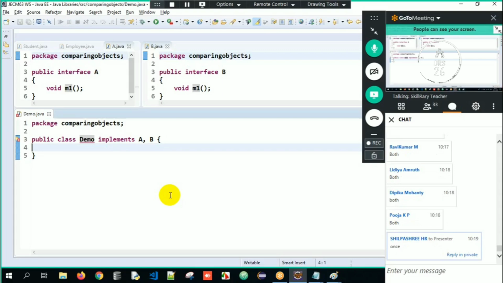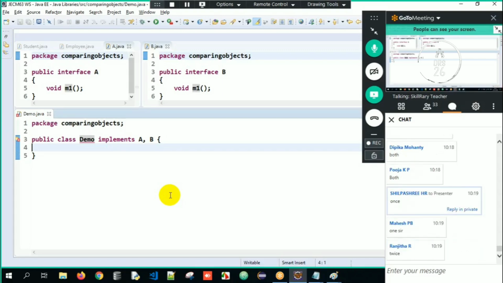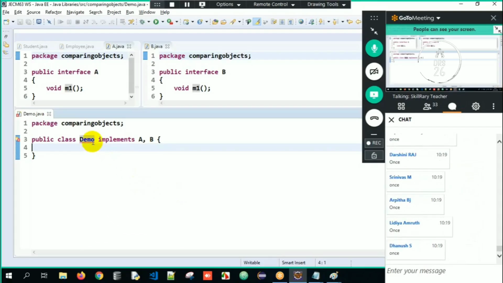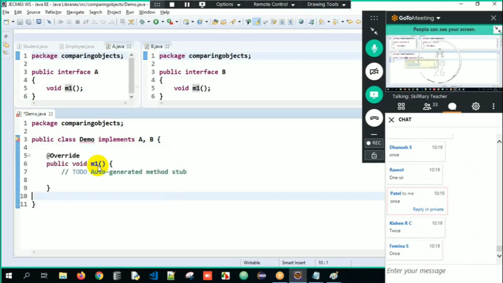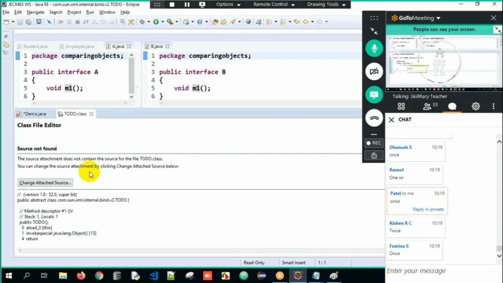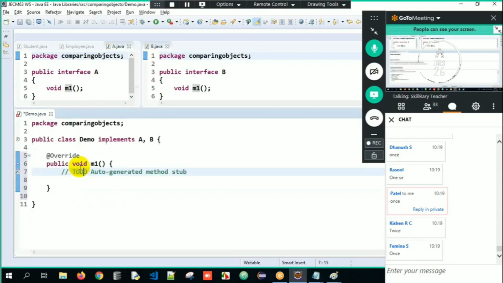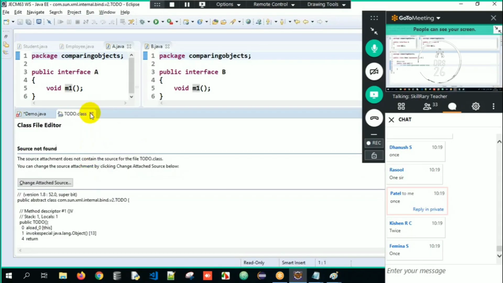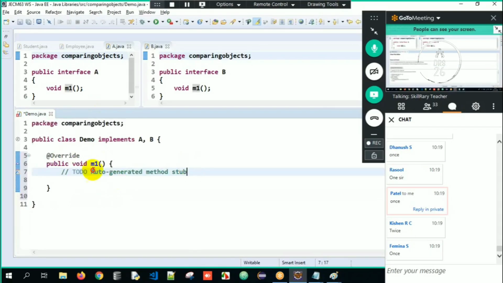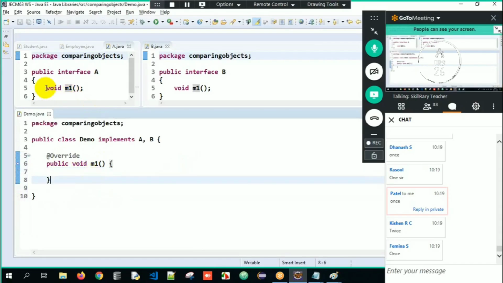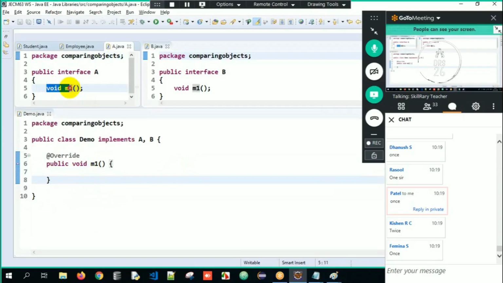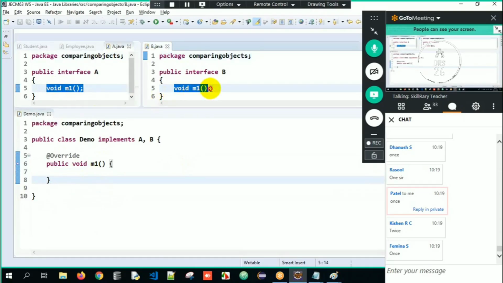Okay, no answers. Why? See here, when I just hover on it and tell it to add unimplemented methods, I have to override only once here. Why, sir? Why should I override only once, sir? It's common sense here. Because return type is same, method name is same, and the arguments are same. See, return type, method name, and the argument is same.